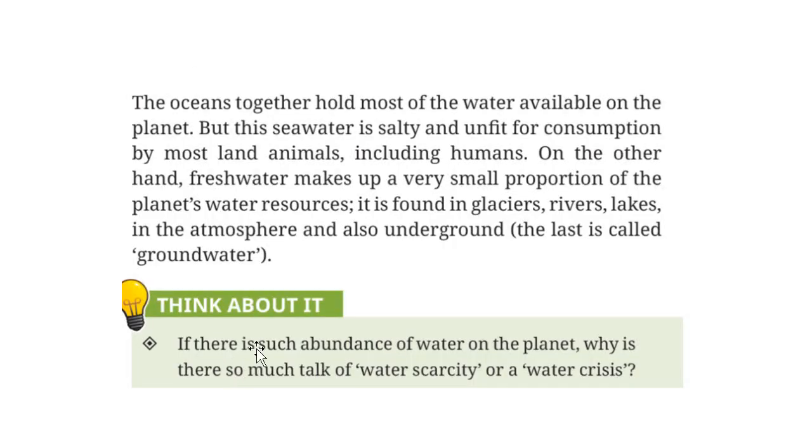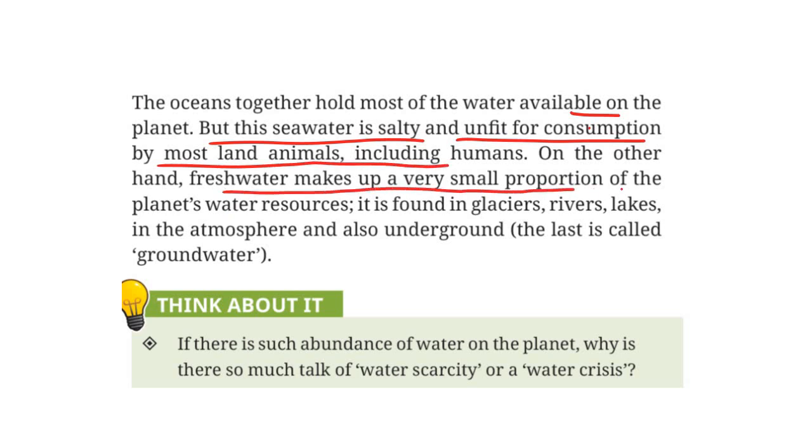Okay, next, oceans together hold most of the water available on the planet, but this seawater is salty and unfit for consumption by most land animals, including us humans. On the other hand, fresh water makes up a very small proportion of the planet's water resources, and it is found in glaciers, rivers, lakes and in atmosphere and also underground.